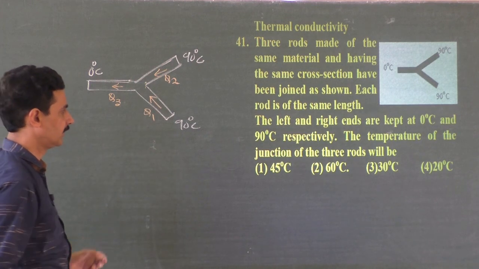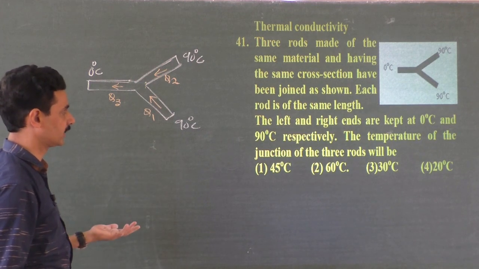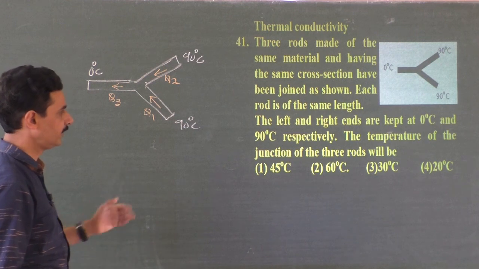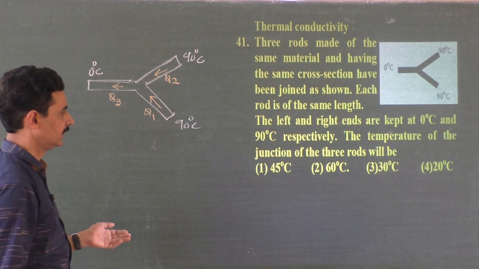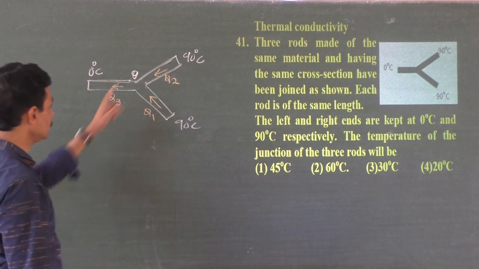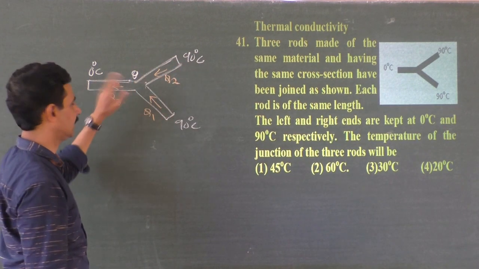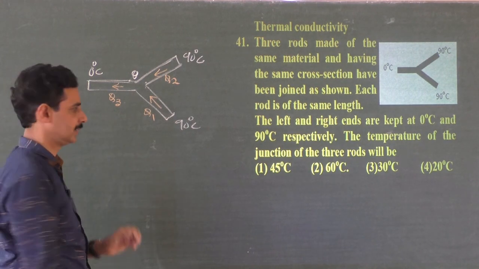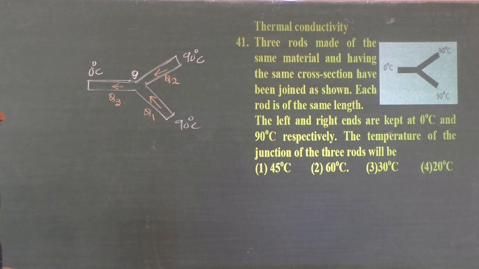The rods have been joined as shown in the figure. Each rod is of same length. So length, area of cross section, everything is same, identical. The left and the right ends are kept at 0 and 90 degree. The temperature of the junction is theta, say. Theta should be lesser than 90 but greater than 0. That should be the case. Okay, the temperature of the junction will be.